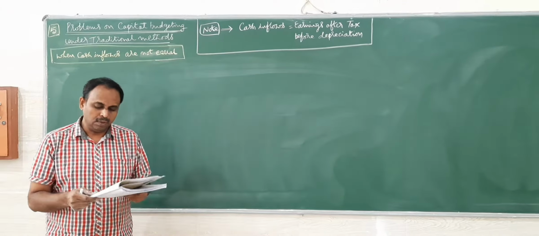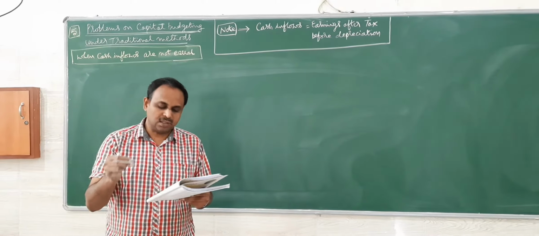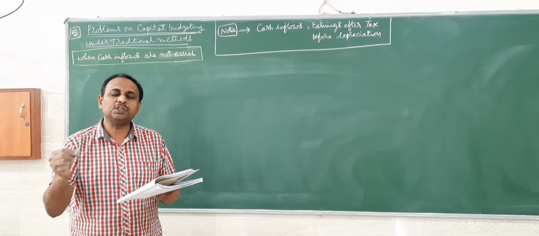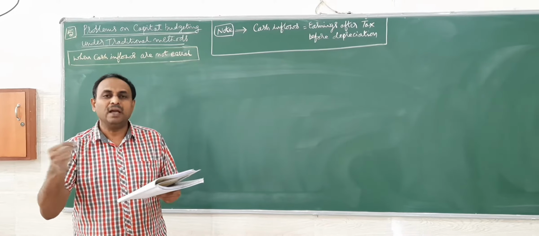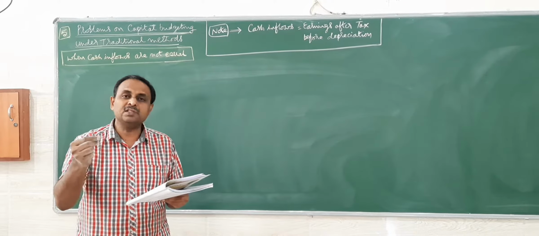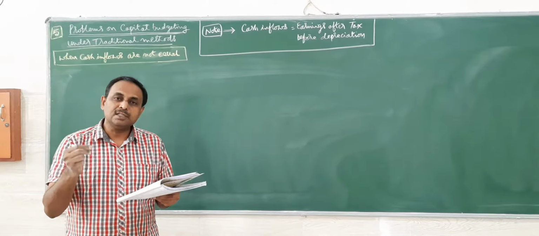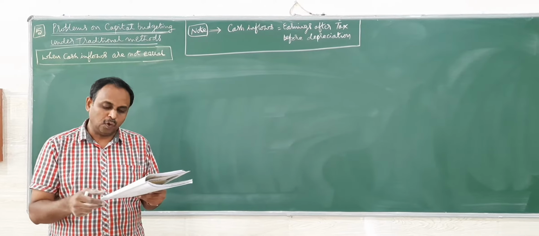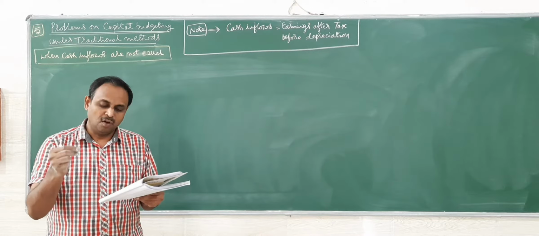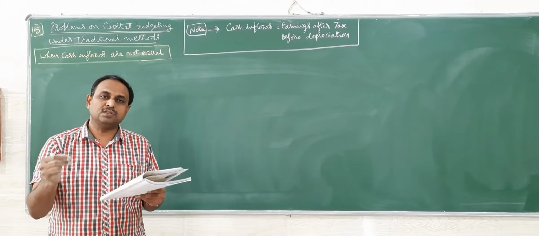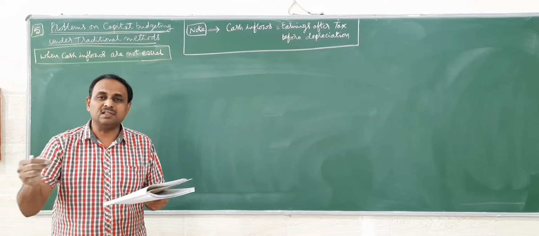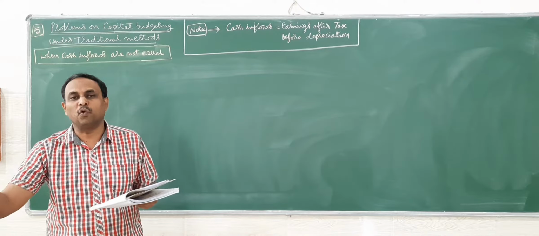A project requires a cash outlay, which is nothing but an investment of rupees 1 lakh, and generates cash inflows of rupees 20,000, 40,000, 30,000, 20,000 in each year respectively, that is 1, 2, 3, 4 years.